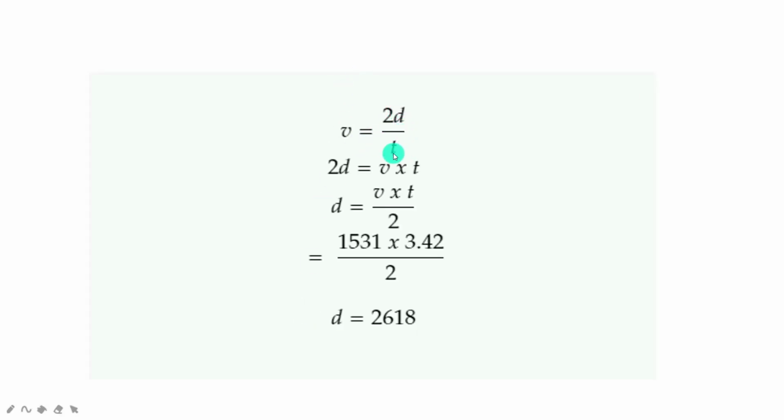For this we are going to use the formula V = 2D/T, and 2D = V × T. So D = (V × T)/2. The 2 will come here, and then substitute the value for V. It is 1531 into time taken, 3.42 seconds. Then substitute the values and simplify. Then you will get D = 2618 meter.